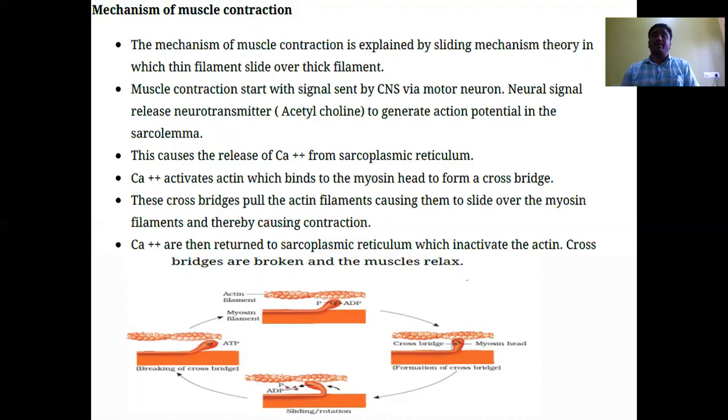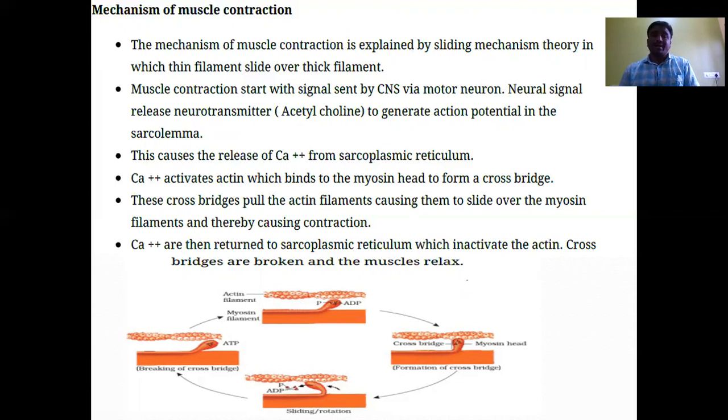The mechanism of muscle contraction includes 5 major steps: excitation of the sarcolemma, formation of cross bridges, power stroke, recovery stroke, and relaxation of the muscle fiber.